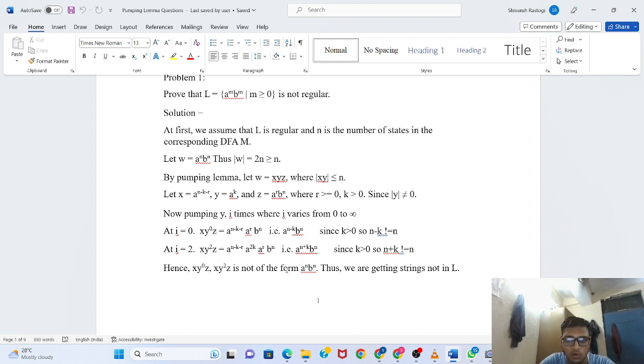Thus we are getting strings which are not accepted by L. Hence we can say that the language is not regular as the pumping lemma is not satisfied.